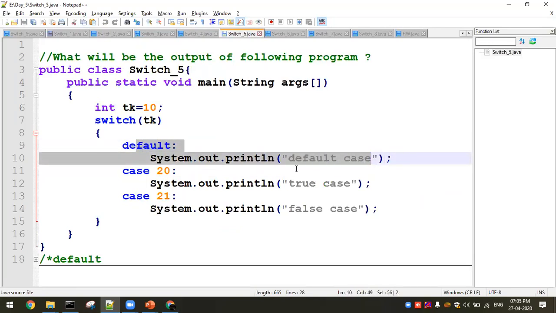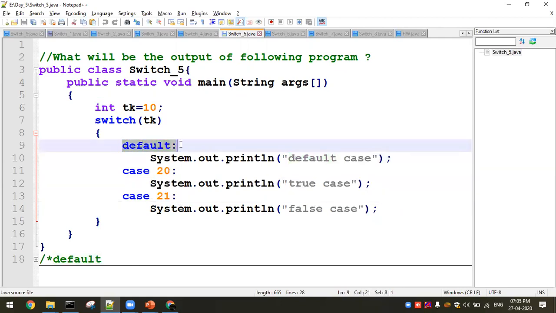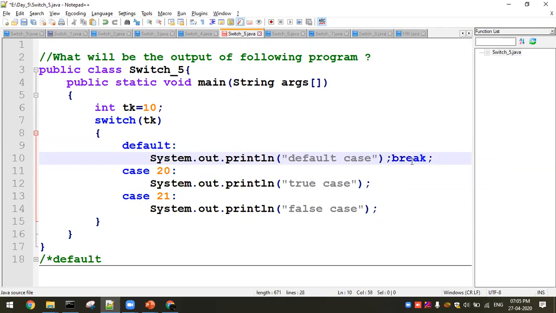The default runs whenever the case does not belong to the choice. Here I have mentioned 10, but none of the cases is matched. So what will happen? I'm going with the default, but the default is given in the front. So you are supposed to give the break, or else what will happen? It is going to execute the entire content given in the switch part. Now what will happen here? Break is not there.